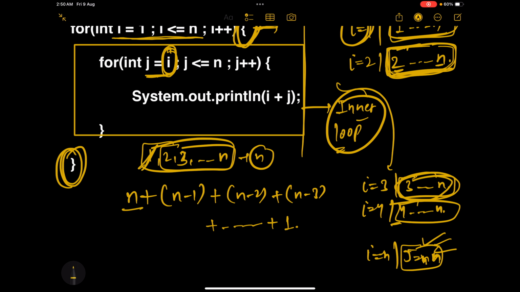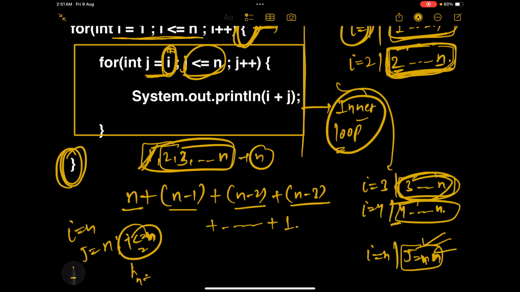Initially, the inner loop ran n times, then n minus 1 times, then n minus 2 times, then n minus 3 times, and finally when i is n, since this inner loop starts from i, it will start from n and go all the way up to n, right? Look at this condition. And since we are doing j plus plus, next time j will become n plus 1 and it will come out of this inner loop, right?